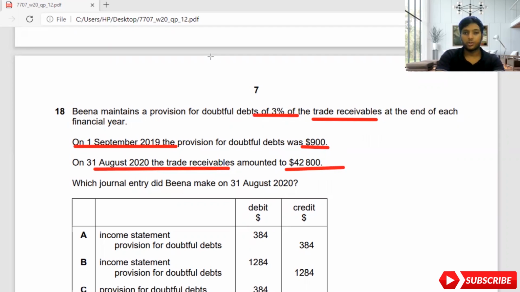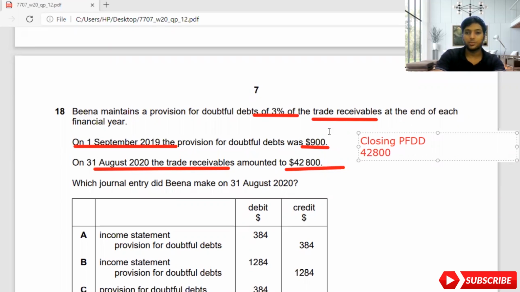Let me take 42,800 first of all and find the closing provision for doubtful debt. So I can say PFDD, provision for doubtful debt. Remember that, guys, so it's easy for me to explain in each video. So this is just calculation, guys. This is not paper 2. If it were paper 2, I would need to write the whole thing, but it is paper 1, so I'm going a bit fast in this particular area. So 42,800 was your trade receivable.